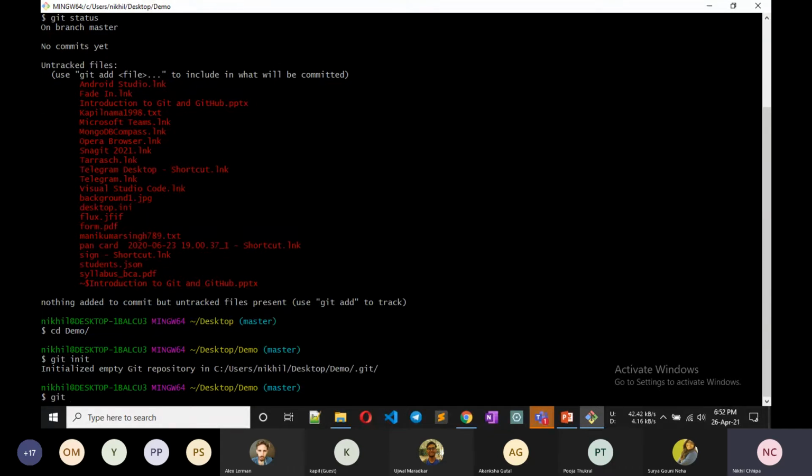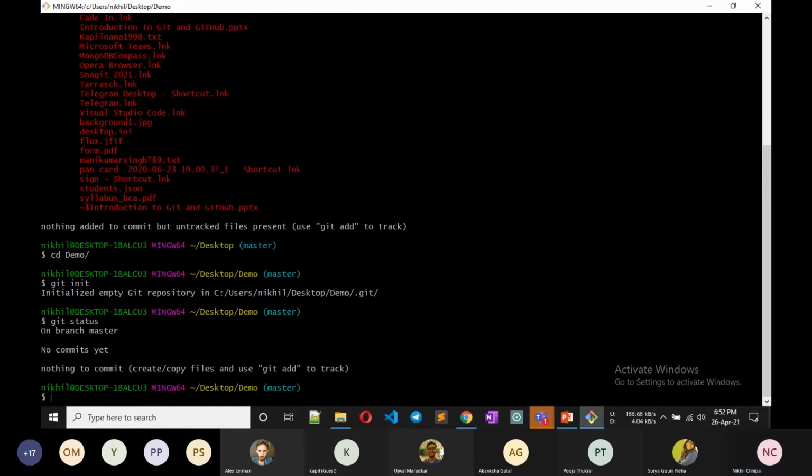Now if we check git status, it says no commits yet, nothing to commit. That means we didn't add anything yet, so the working tree is clean. Now we want to add something, but our folder is empty. So I am adding a file.